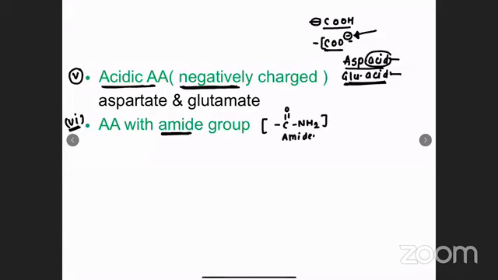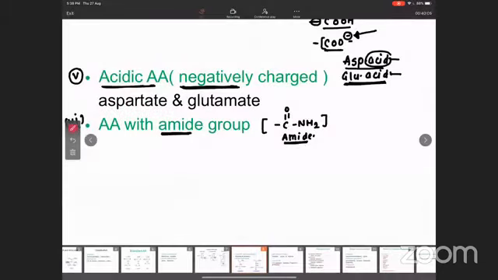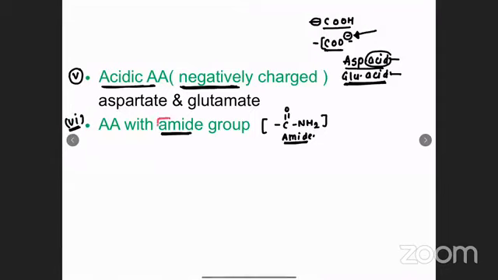So in any amino acid, if there is CONH2 group present, that is called as amino acid with amide group. So to understand this, amide is a molecule which loves the acid. Amide is a molecule which loves acid. Wherever there is excess amount of acid, this amide will go and will attach on that.